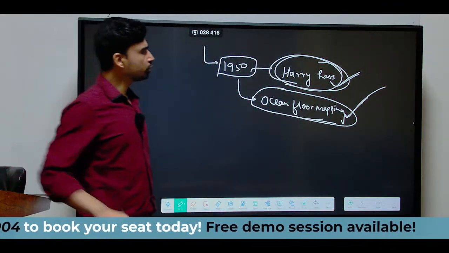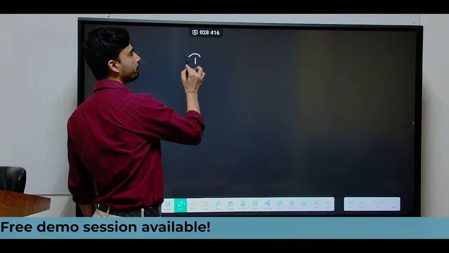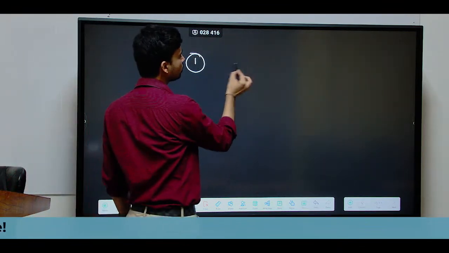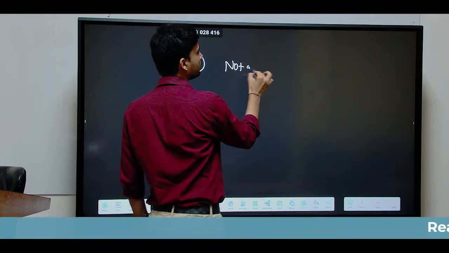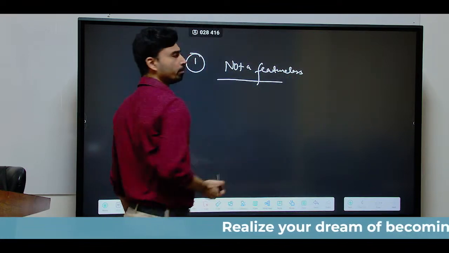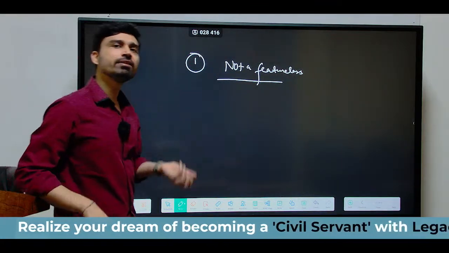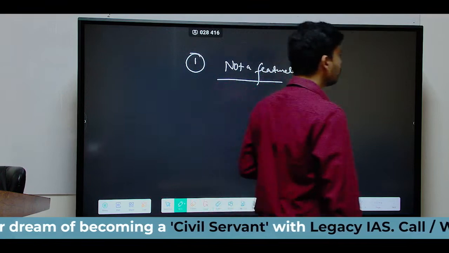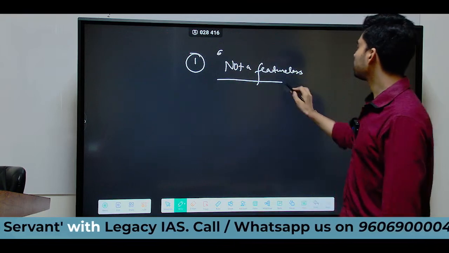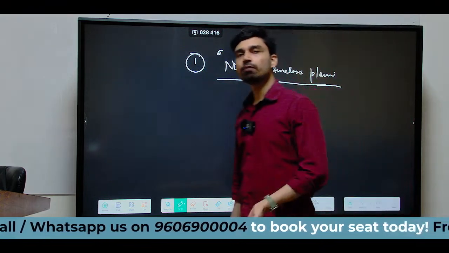So when the ocean floor mapping program was being done, three or four important observations were made. The first observation was that the ocean floor, or ocean bottom, is not a featureless plain. Earlier there was a prevailing view among the scientific community that the ocean bottom must be a featureless plain, a kind of plain area without any significant phenomena happening there, with nothing of interest going on. But after this ocean floor mapping program, it was understood that it is not a featureless plain; rather it has a lot of diverse features.